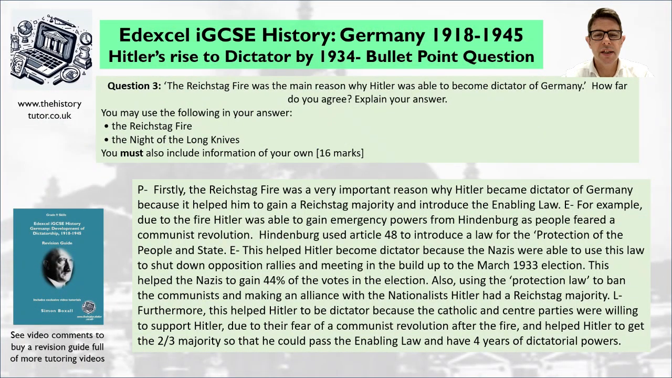So I said, furthermore, this helped Hitler to be dictator because the Catholic and centre parties were willing to support Hitler due to their fear of a communist revolution after the fire. And it helped it to get a 2/3 majority so that it could pass the enabling law and have 4 years of dictatorial powers. Not that challenging. Hopefully you can see that's quite common sense. Example, then impact to develop our argument.